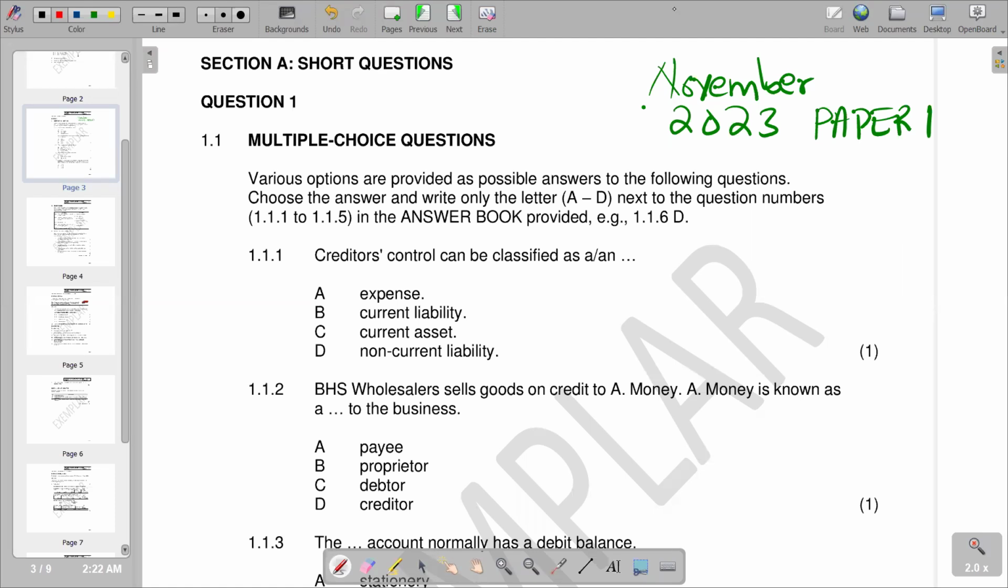In this video, we want to look at paper 1 of the question paper of November 2023. And we are going to look at section A, that is on short questions. So we're going to start on the first section, that is on multiple choice section.